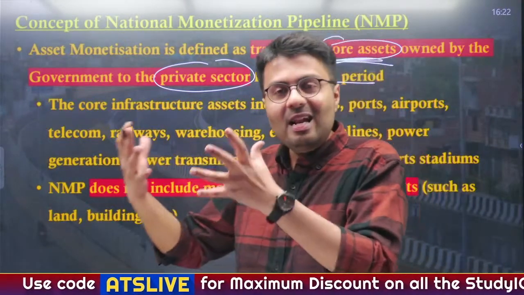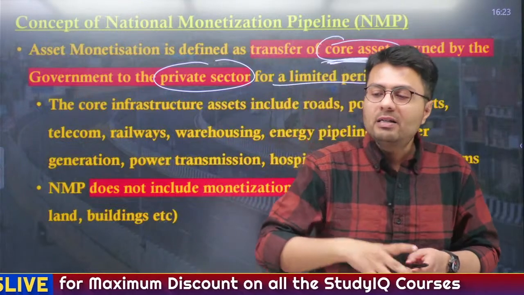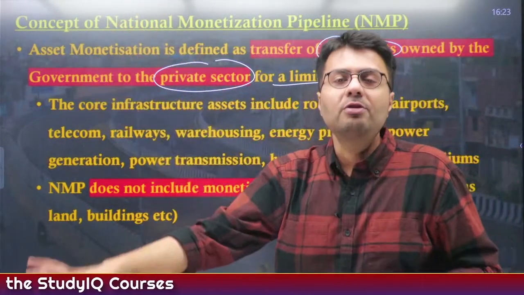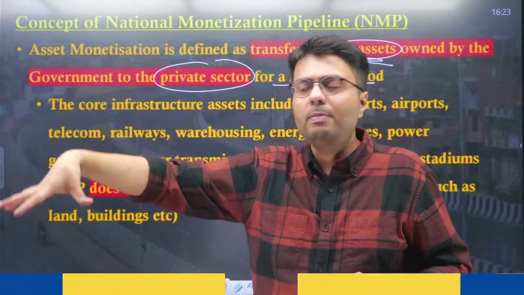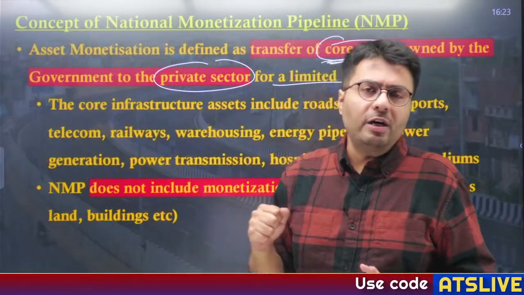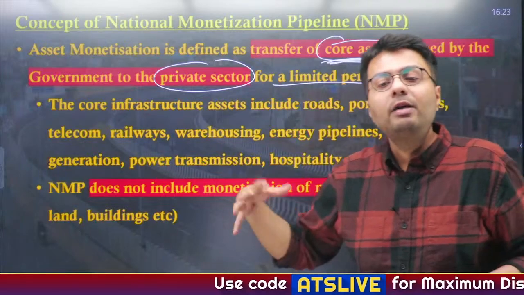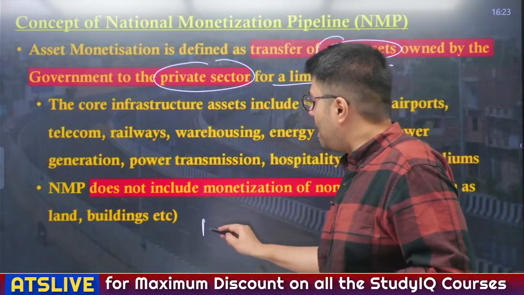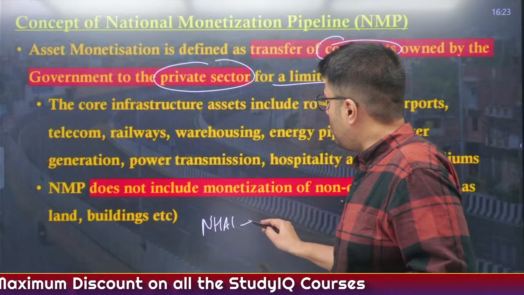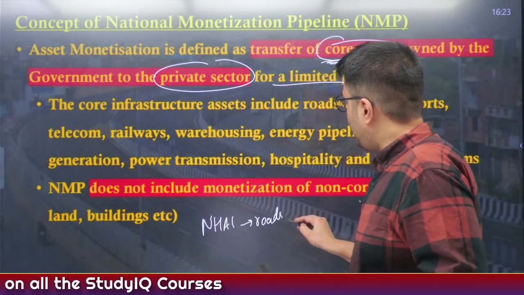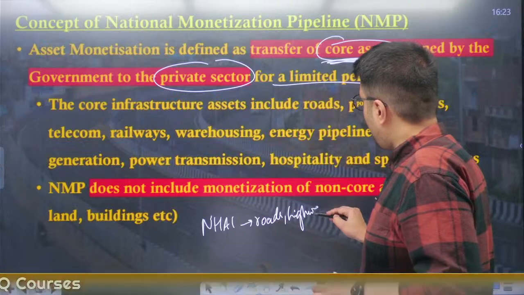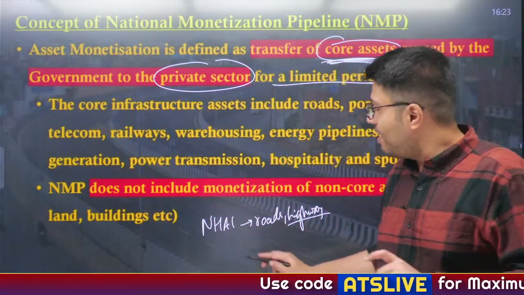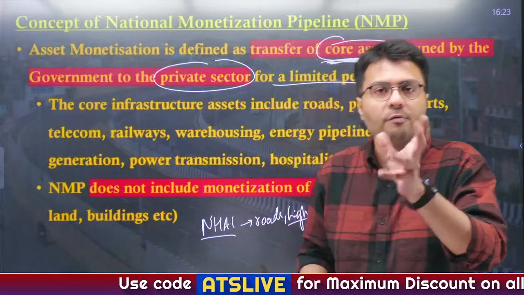But is the land of Indian Oil a core asset? No, because usually land can be used for anything. It can be used to construct a refinery. It can also be used to construct a building which is an office or homes of Indian Oil employees. So that might not be a core asset. Similarly, what is the core asset of the National Highways Authority of India? The roads, the highways, the expressways. This is a core asset of NHAI because it is essentially a road regulating body, whereas other lands and offices of NHAI won't be its core asset.